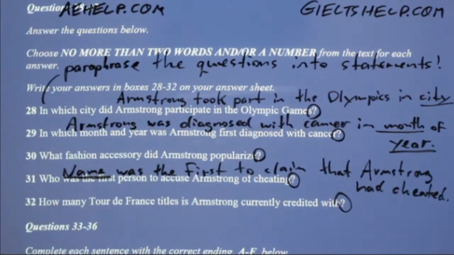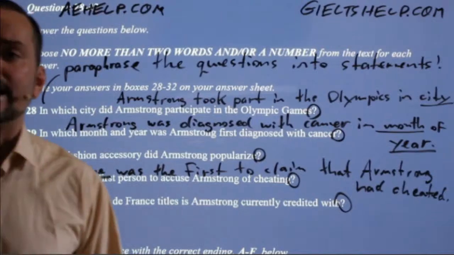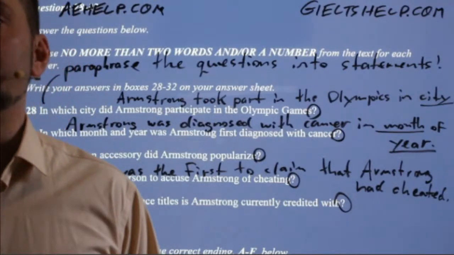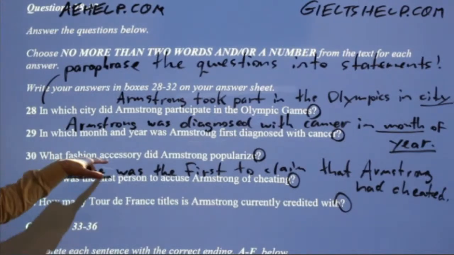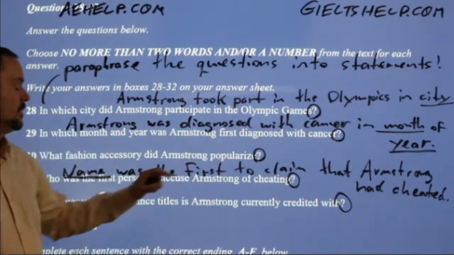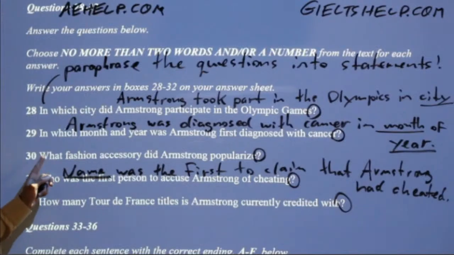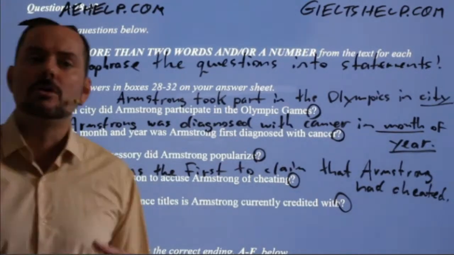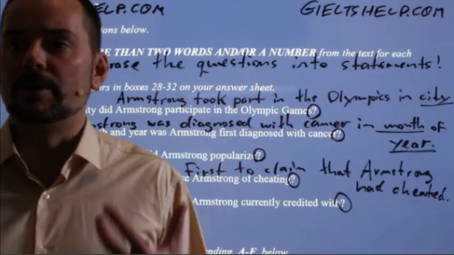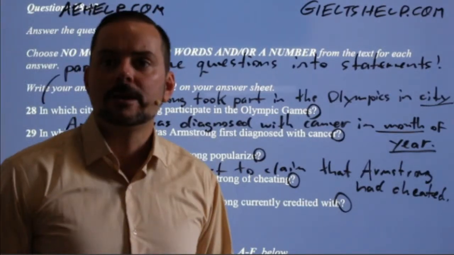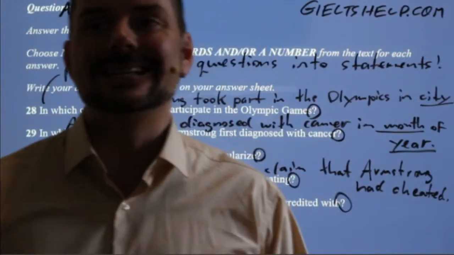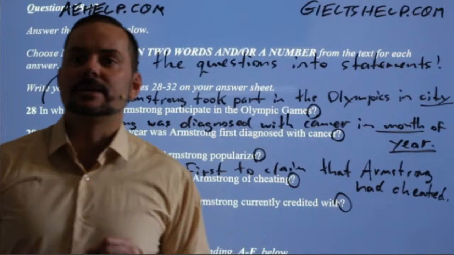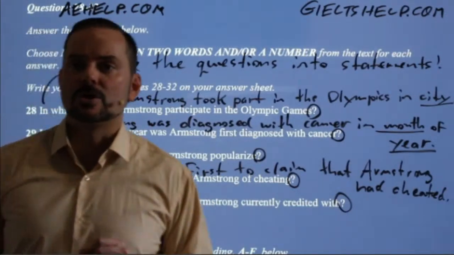Okay, Ferdov's good try, but I don't think it's correct. Okay, so Ferdov says he made popular an accessory in fashion. It's not he made popular, it's what fashion accessory did Armstrong popularize. So the what is the object, so you have to somehow change that into the part of the statement. Okay. So Abhishek says, Armstrong familiarized in style the accessory is. Grammatically, Abhishek, that is flawed. It's incorrect grammar. It's awkward. Okay.